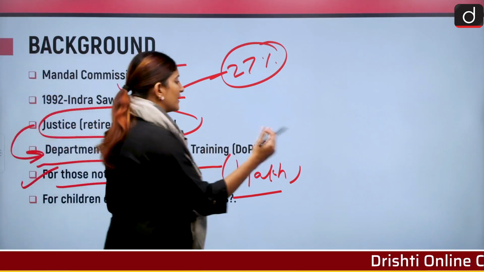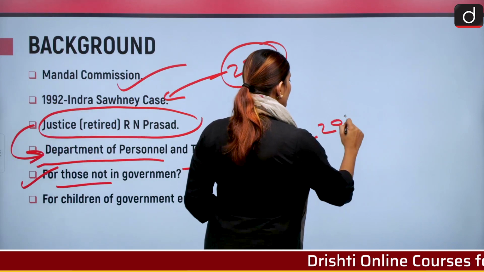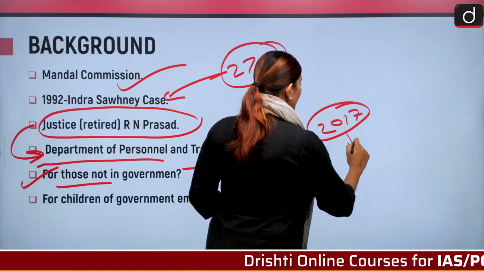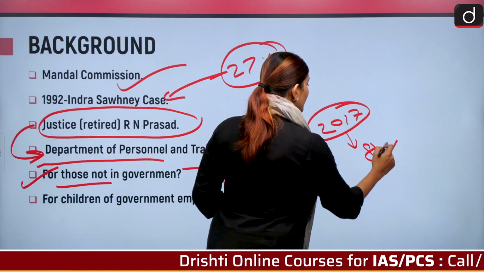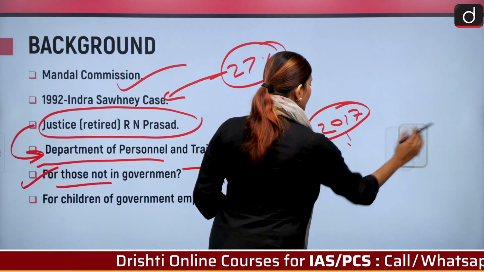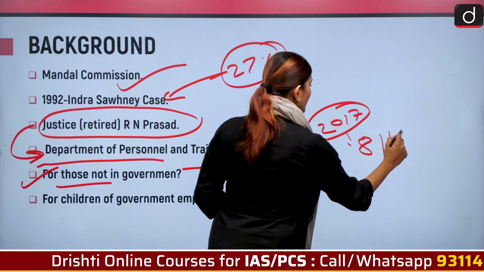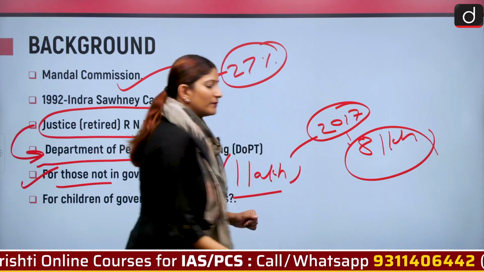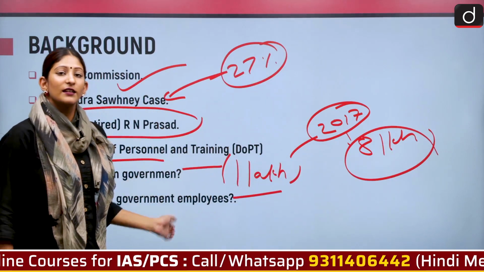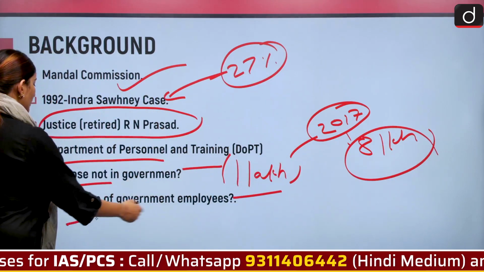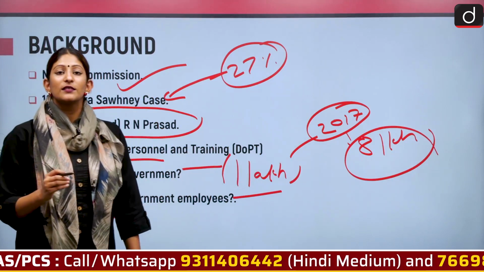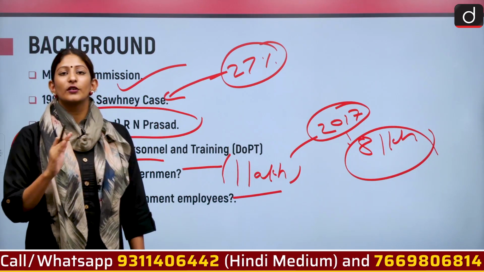So it was revised time and again, and in the year 2017, the recent one is 8 lakh per annum. Okay, keep that in mind. So that is for non-governmental employees. Then comes the children of government employees. How will they be considered as non-creamy or creamy?